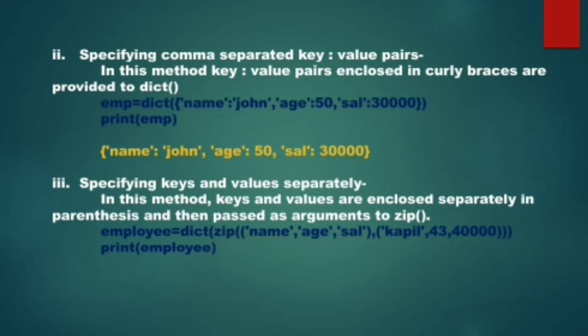Now the zip function is going to create the pairs. It will take one value from the first parenthesis and match it with the first value of the second parenthesis. So it will create a pair name Kapil. Another pair it is going to create, age 43. Another pair it is going to create, Sal 40,000. So it is going to create 3 pairs. Now when 3 pairs are created, it is going to pass them to the dict function and you can see the result. See, name Kapil, age 43, Sal 40,000.